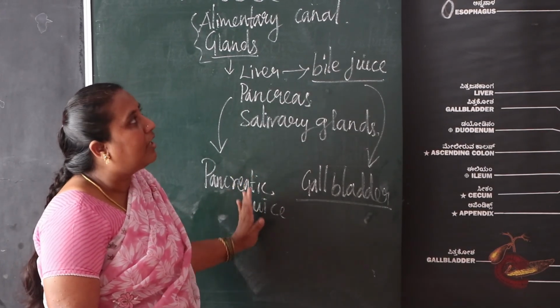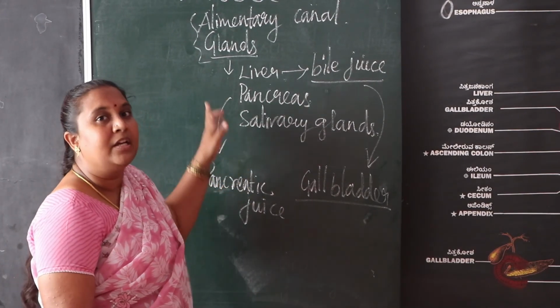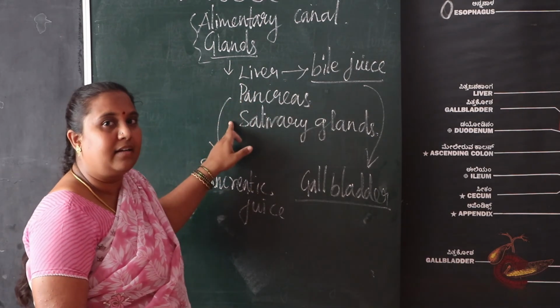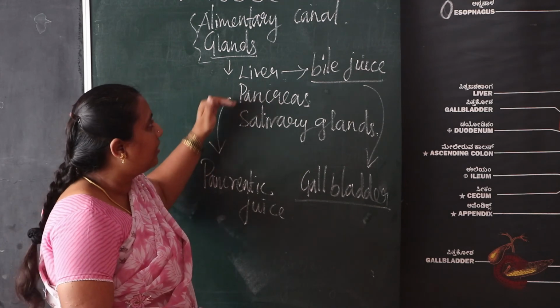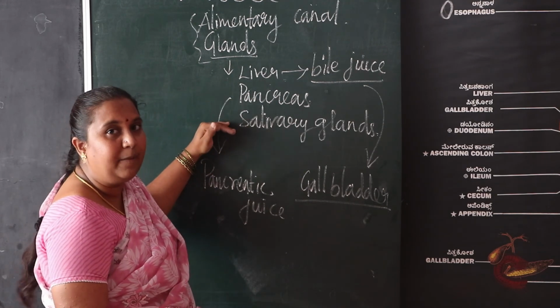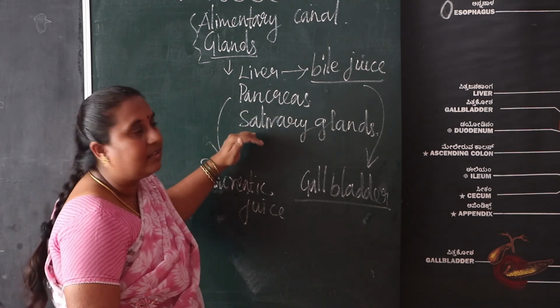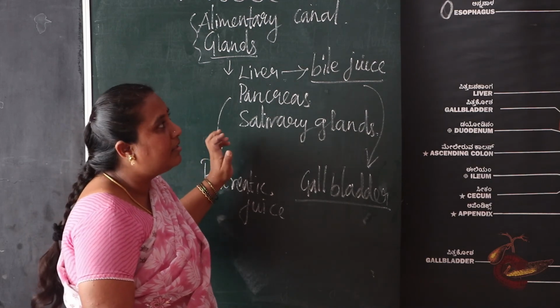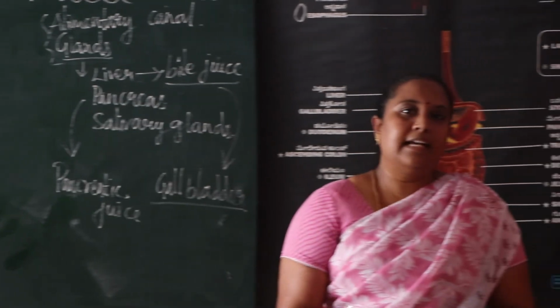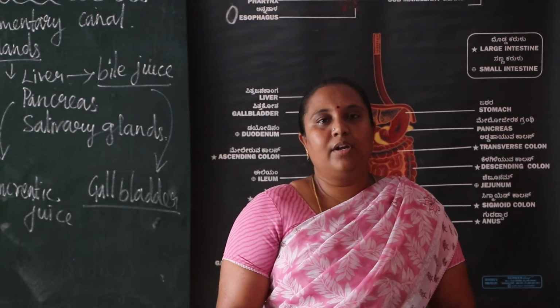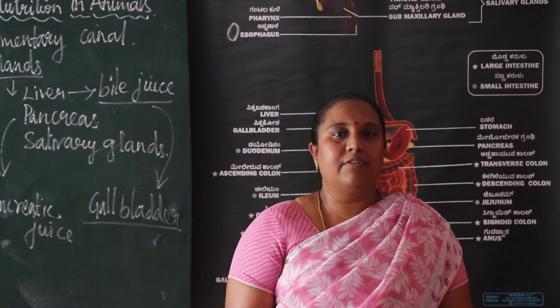Till now we saw the human digestive system, the alimentary canal and glands. Children, again and again you should see this and get clear in this concept. Then we move on to digestion in ruminants. Let us see it in our next class.